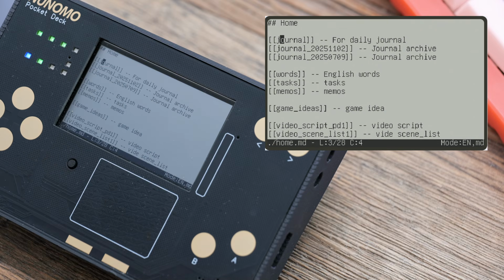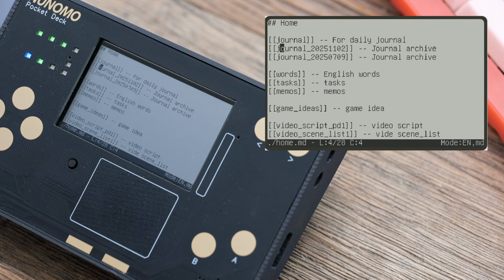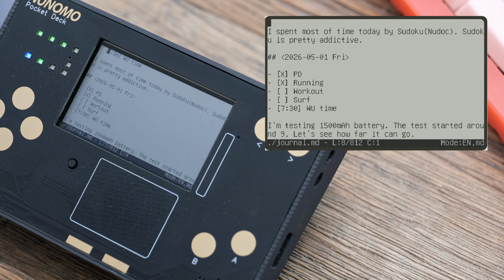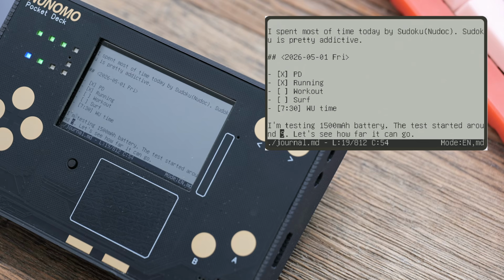This is essentially a file list of the documents I've made. By pressing Alt plus period, I can jump to the link. In this case, I navigated to journal.md, which is my main journal file. My preferred workflow is to keep a single long journal file and append entries to it over the course of 1 or 2 months.